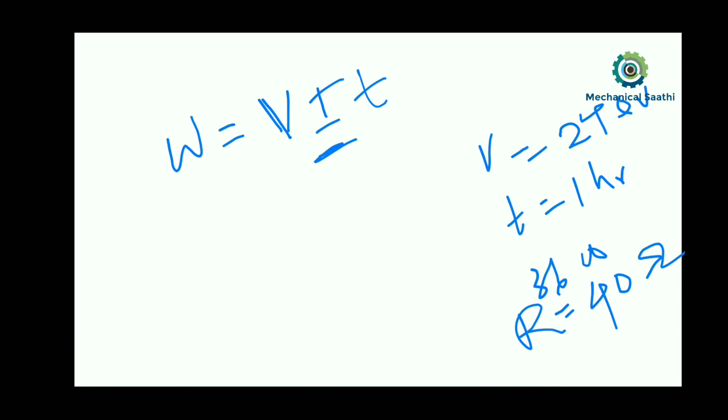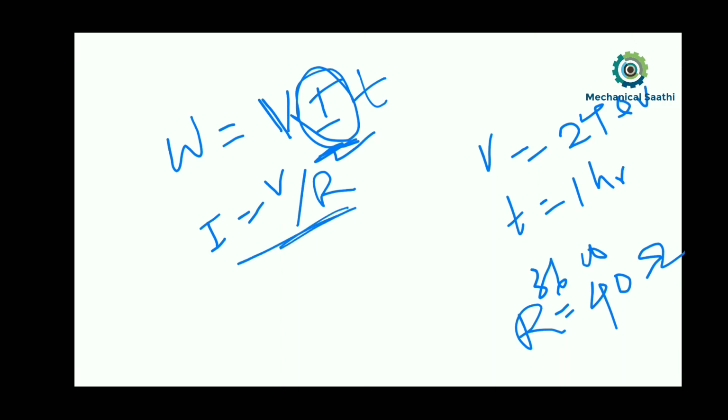We can simply convert I in terms of V and R: I equals V by R. If we put this into the equation, electrical work W_E will be equal to V, and I is replaced by V by R, and T will be there.